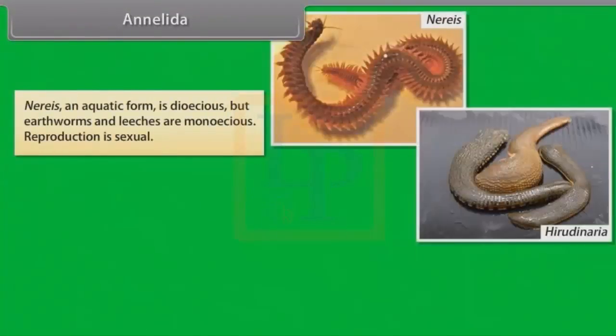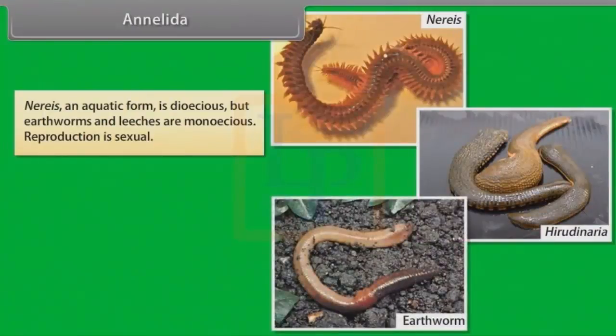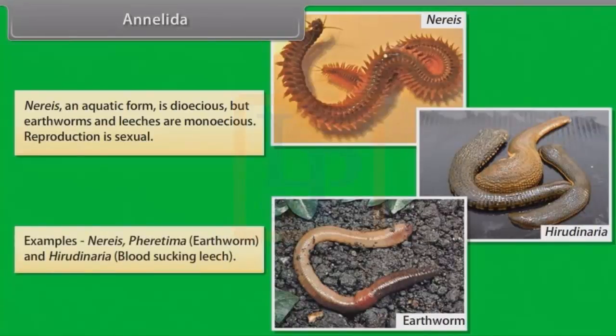Nereis, an aquatic form, is dioecious, but earthworms and leeches are monoecious. Reproduction is sexual. Example: Nereis, Pheretima, that is earthworm, and Hirudinaria, that is blood-sucking leech.